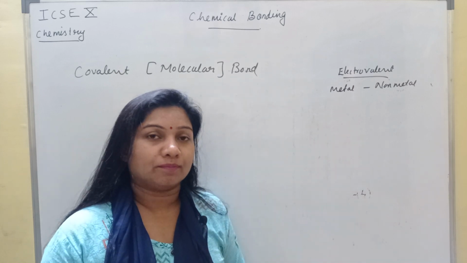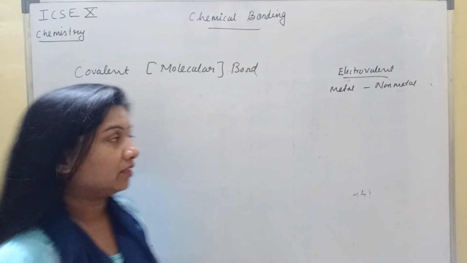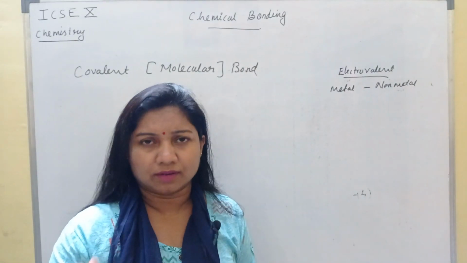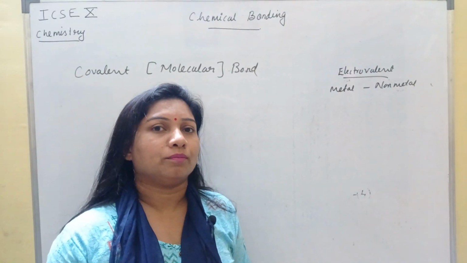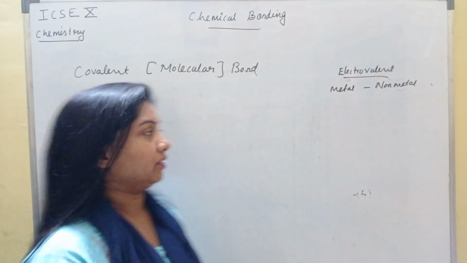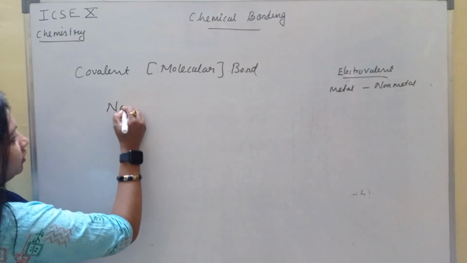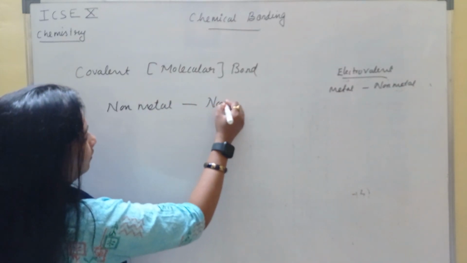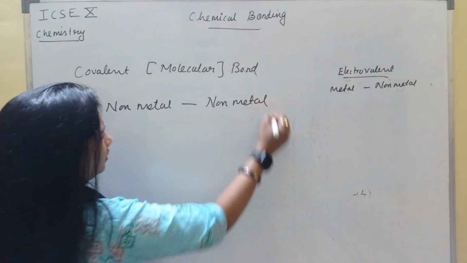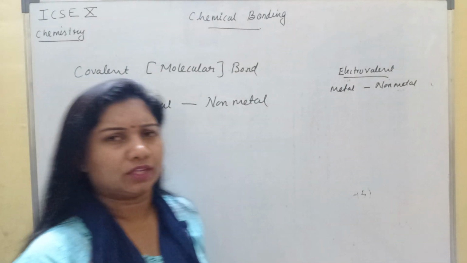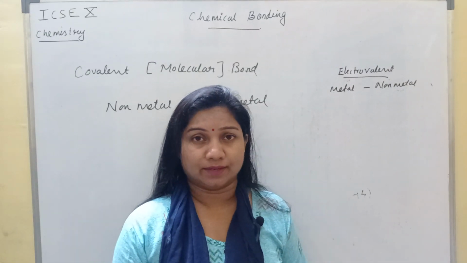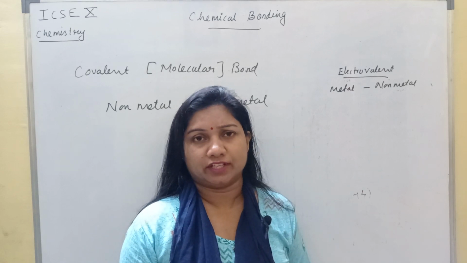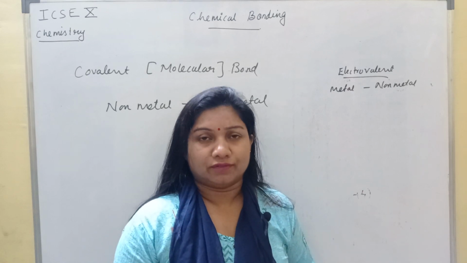But what if a compound is formed between a non-metal and a non-metal? Because so many compounds are known to us that are formed between a non-metal and a non-metal. So what will happen here? We know that non-metals don't have the tendency to lose electron. They accept. So if all accept, then how will bond formation take place? That we have to see.